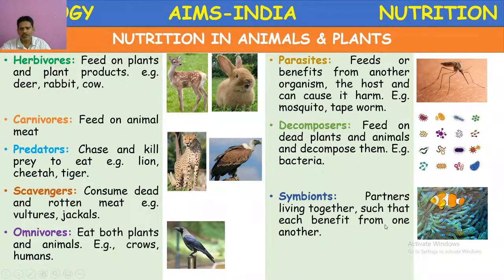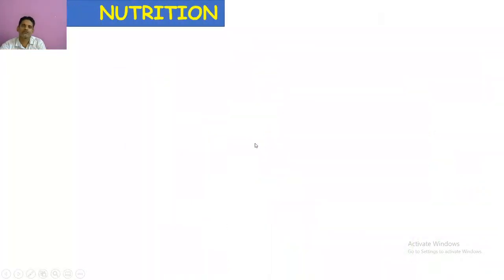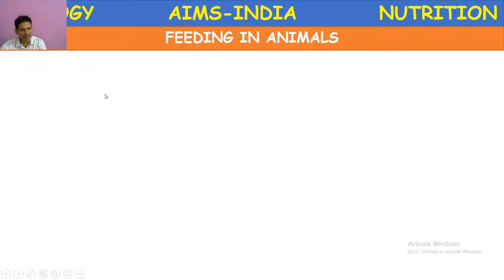So many examples are there. Here you see fish and the organisms, they are associated with each other. Here both the organisms are benefited, whereas in parasites, only the parasite is getting the benefit. Decomposers are those organisms which are closely related to scavengers. Let us discuss the same terms in detail.